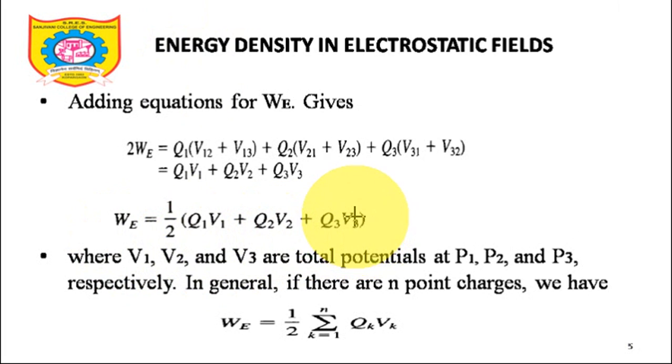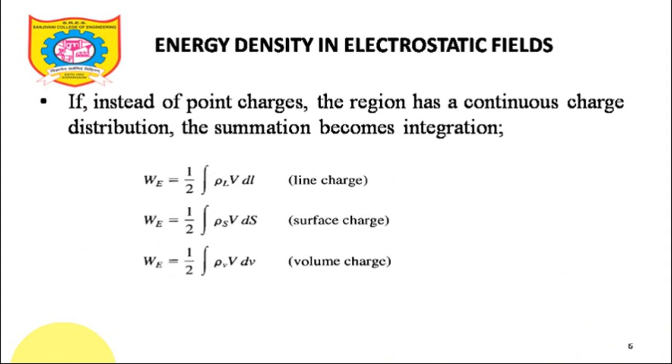Try to understand that capital V1, V2 and V3 are now respectively the actual potentials at points 1, 2 and 3 due to the combination of all these charges. Where V1, V2, V3 are the total potentials at P1, P2 and P3 respectively. In general, if there are n point charges, I get the equation for W as half of the summation, k running from 1 to n, of Qk Vk, half coming because the 2 goes into the denominator. So it will be Q1 V1 plus Q2 V2 plus Q3 V3 and so on and so forth plus Qn Vn. Is it okay? So let's talk about the next thing.